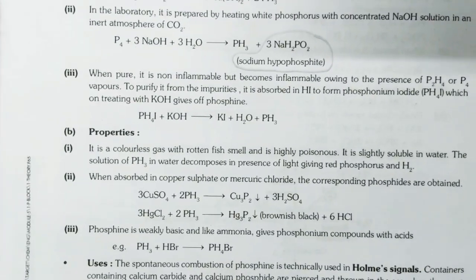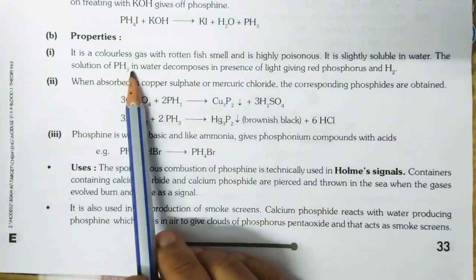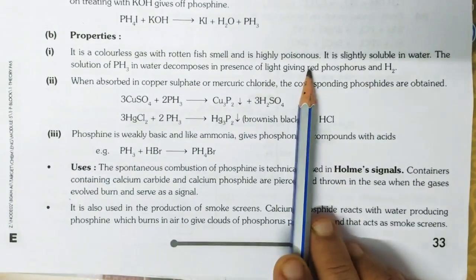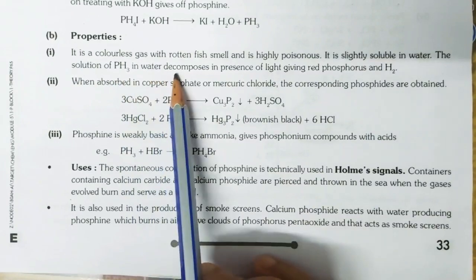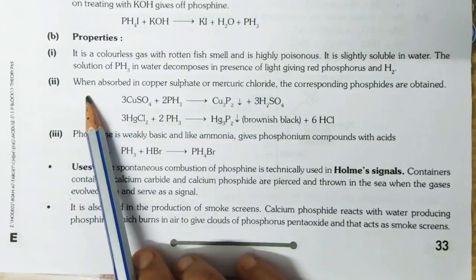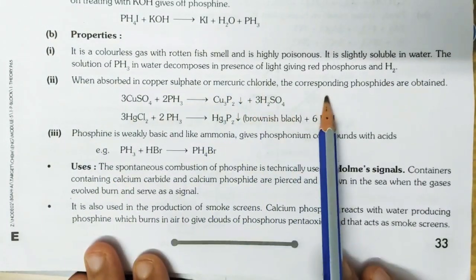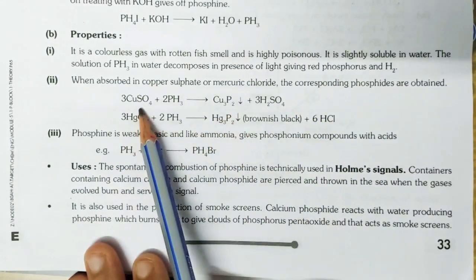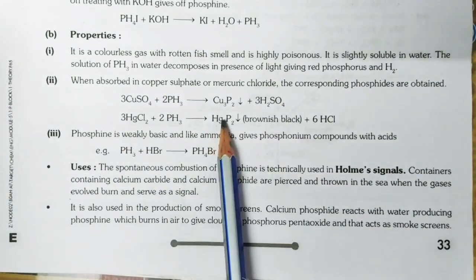Let's go for its properties. It is a colorless gas with a rotten fish smell and is highly poisonous. It is slightly soluble in water. The solution of PH3 in water decomposes in presence of light, giving red phosphorus and H2. When absorbed in copper sulfate or mercury chloride, the corresponding phosphides are obtained. Okay, with copper Cu3P2 and with mercury Hg3P2 is obtained.